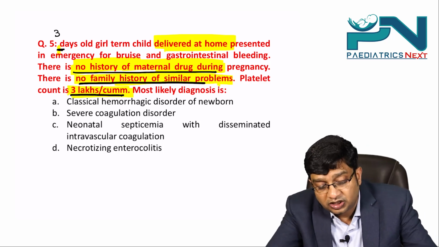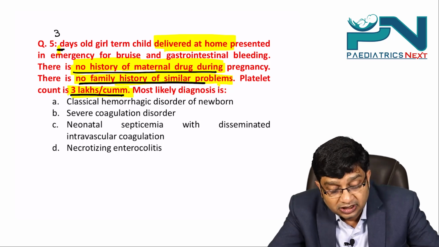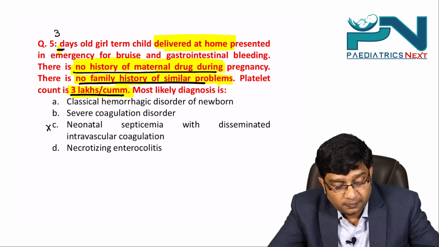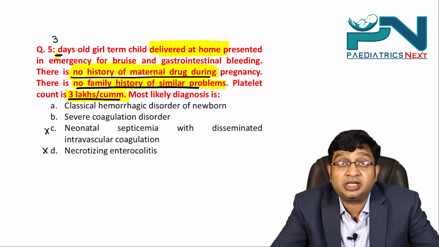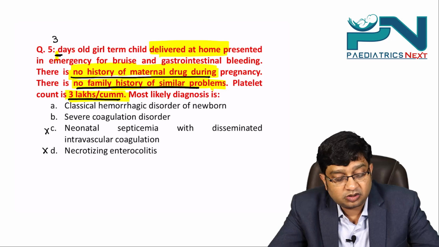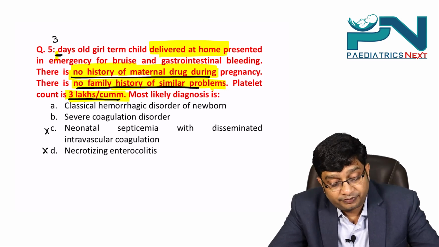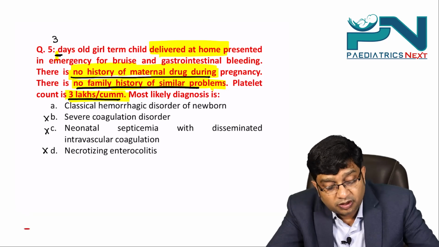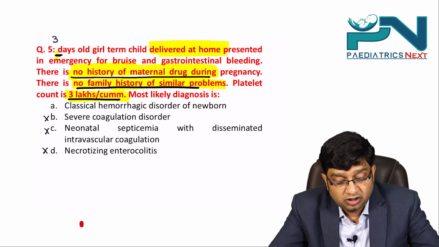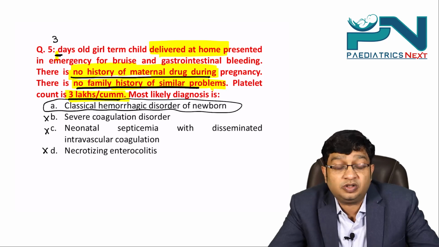So what are the things we can rule out? Now if you see, neonatal septicemia with DIC is ruled out because the platelet count is given normal. Necrotizing enterocolitis, thrombocytopenia is seen but the platelet count is normal, so that is also ruled out. Plus here the child is a term child. There is no family history of severe problem, that rules out a severe coagulation disorder. So the right answer is the classical hemorrhagic disease of newborn.